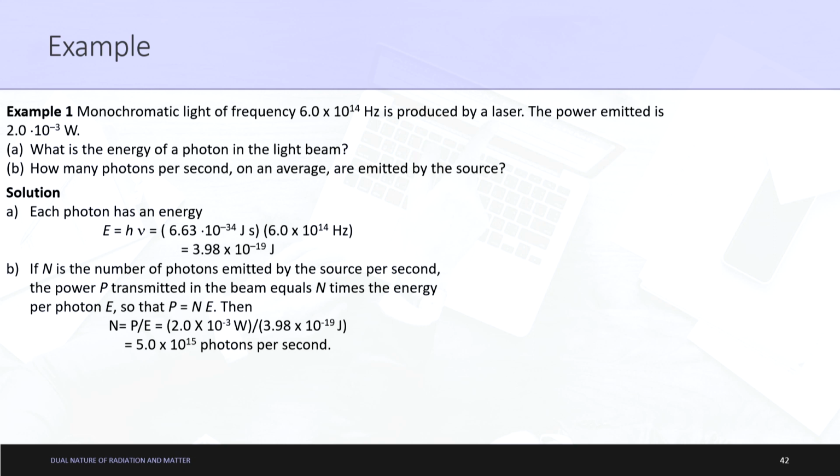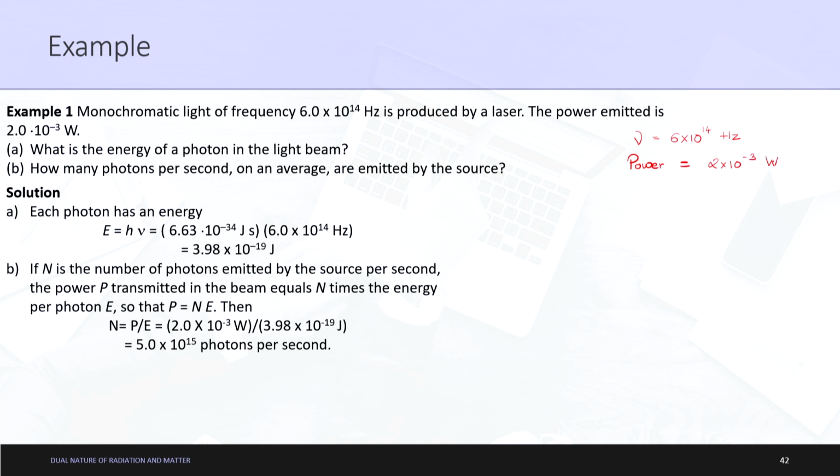So let us go on and read the question first. Monochromatic light of frequency 6 into 10 to the power 14 hertz. Let me keep writing everything here. So nu is given to you as 6 into 10 to the power 14 hertz. The power emitted is also given, so power is being used here. Power will be related to intensity also. The power is 2 into 10 to the power minus 3 watts.